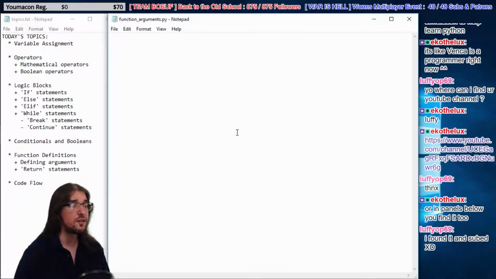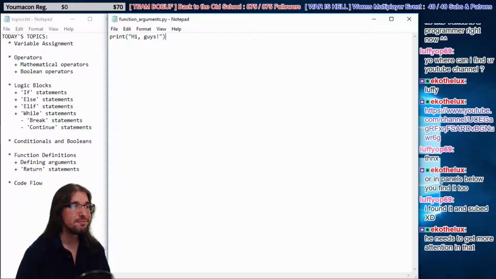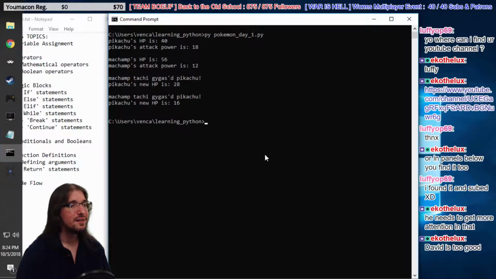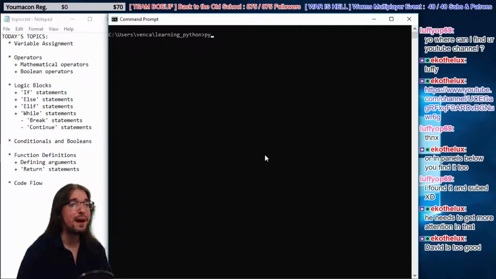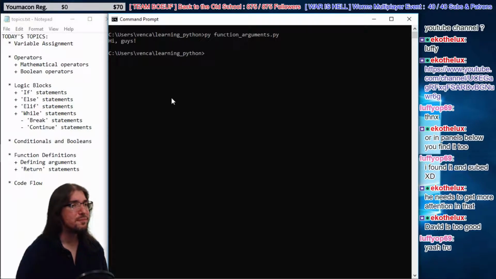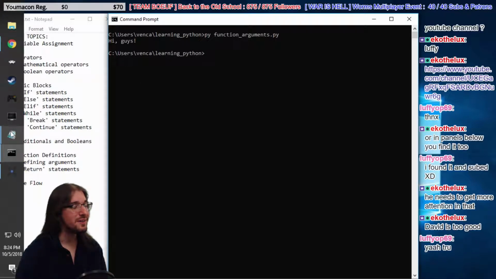All right, so we're going to start off with a simple print, hi, guys. Very simple. Very, very simple. One-line program. Let's go try it. Let's try py. What was it called? function arguments.py. Oh, it prints off hi, guys. Easy. Easy. One line of code.